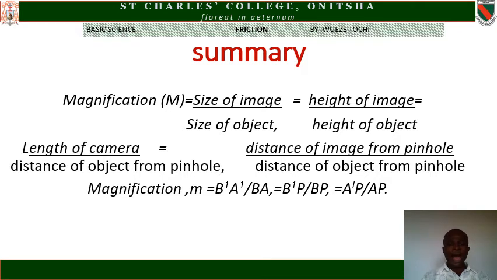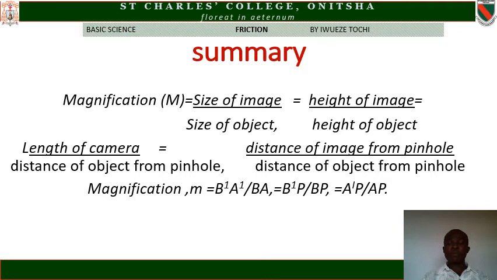Now, magnification as seen from the camera above. So you have B'A' over BA. Now B'A' is the height of the image. You can check it in the rectangular box as seen in the diagram above. Now BA is the height of object.